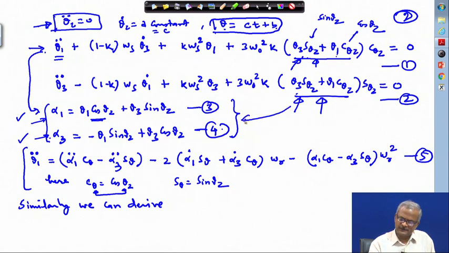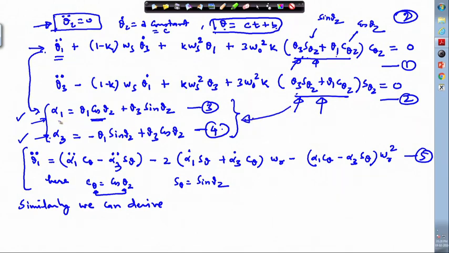So, for this we are assuming that we define one variable alpha 1, another variable alpha 3, which is equal to theta 1 cos, this part basically has been copied here in this place. And alpha 3, another variable, has been defined like this, just by changing this with a minus sign.